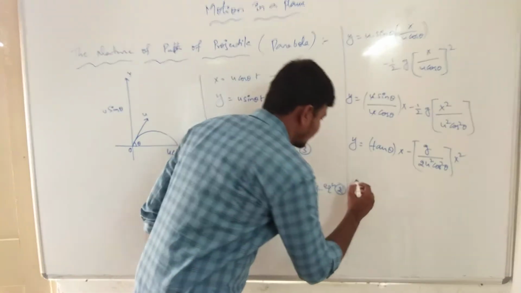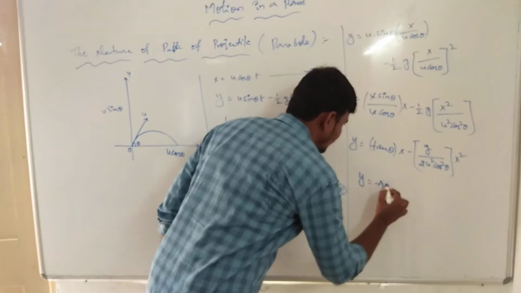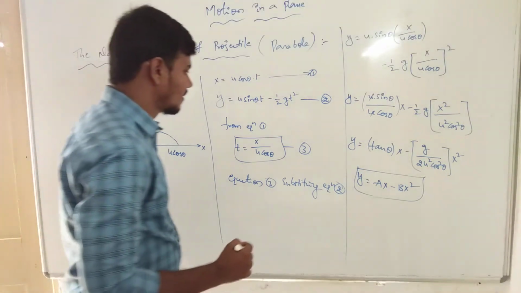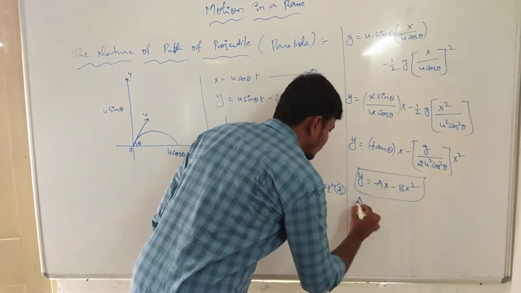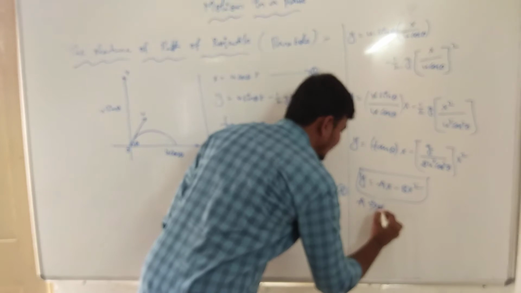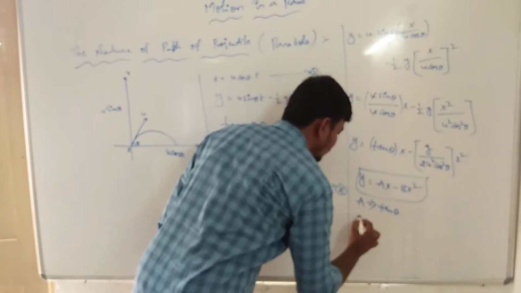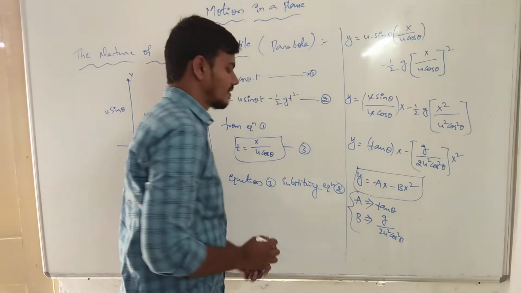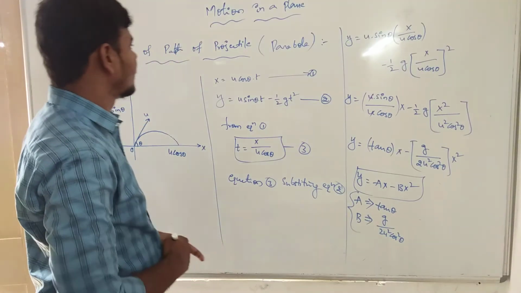Now since we can take y is equals to ax minus bx square, this is the equation of a parabola. Now a is equals to tan theta, and b is equals to g by 2u square cos square theta. Those two representations are applicable in the parabola equation.